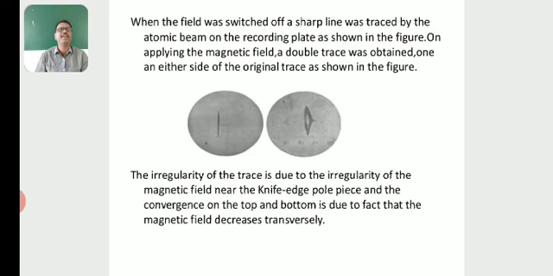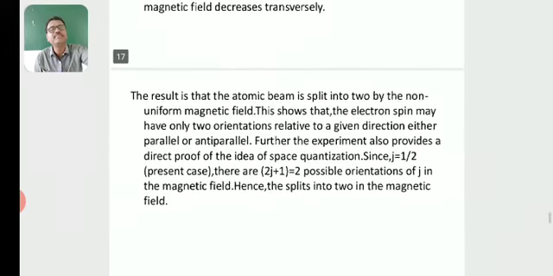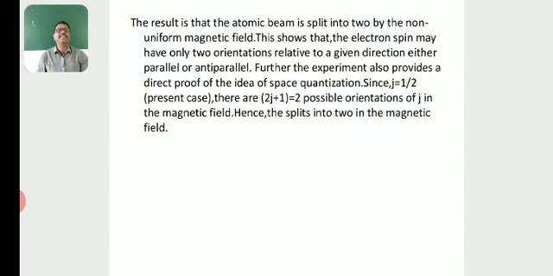The irregularity of the trace is due to the irregularity of the magnetic field near the knife-edge pole piece, and the convergence at the top and bottom is due to the fact that the magnetic field decreases transversely, since both the poles produce an inhomogeneous or non-uniform magnetic field. The result is that the atomic beam is split into two by the non-uniform magnetic field.